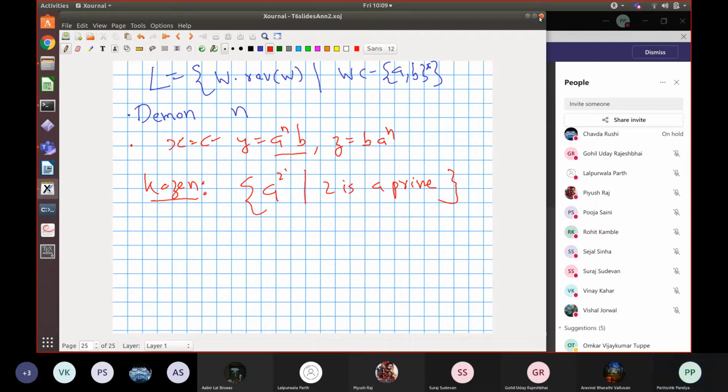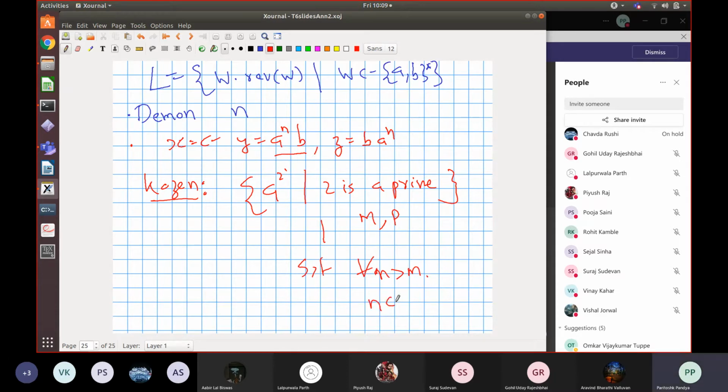See, prime numbers are not ultimately periodic. That is, there are no numbers m and p such that for any n larger than m, we have the following property.